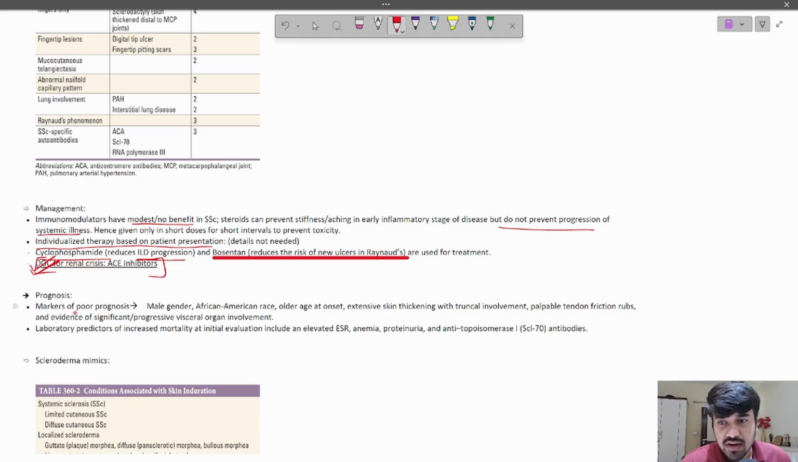Then prognosis. Markers of poor prognosis: male gender, African American race, older age at onset. So these are all you have to remember. These are commonsensical: extensive skin thickening, palpable tendon friction rubs, and evidence of significant progressive visceral organ involvement are obviously markers of poor prognosis, right? Similarly, lab predictors of increased mortality at initial evaluation include elevated ESR, anemia, proteinuria, and anti-topoisomerase antibodies.